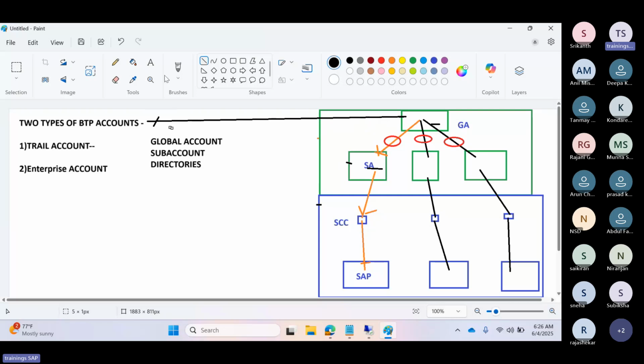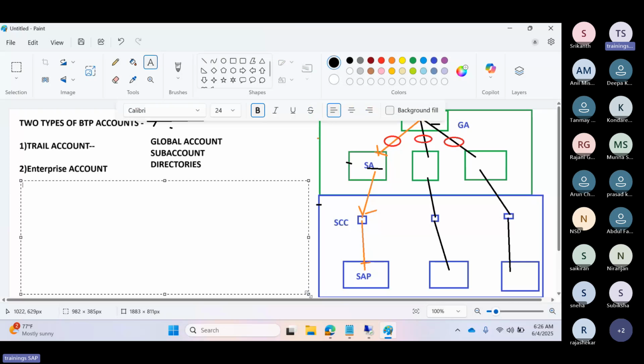So what do we mean by trial account? Trial accounts are limited accounts. Limited means it's free to use. We can self-register for either an enterprise account or a trial account, but the trial account has a limited period: only 90 days from the date of registration are free. You will get a 90 days license from SAP.